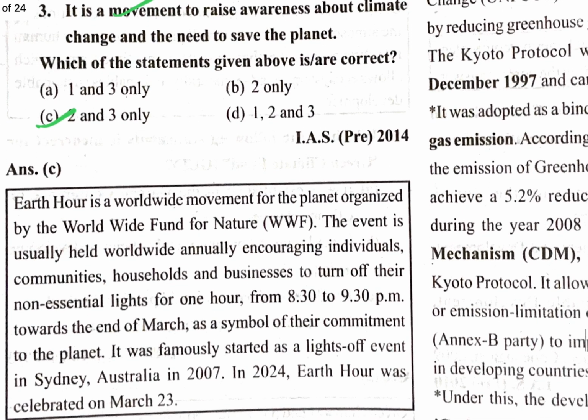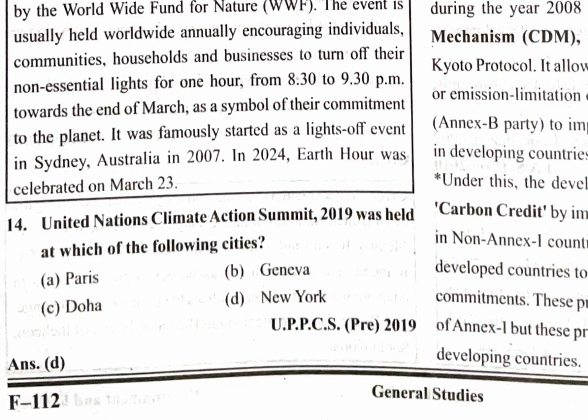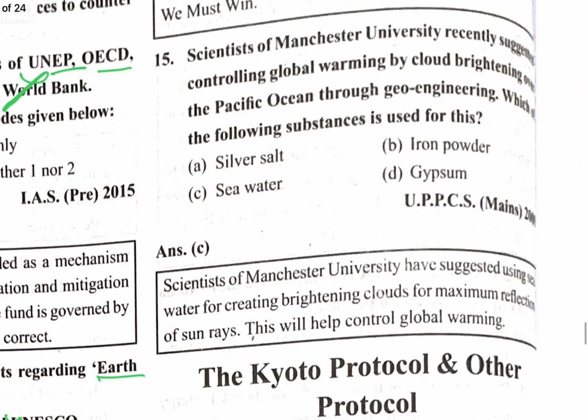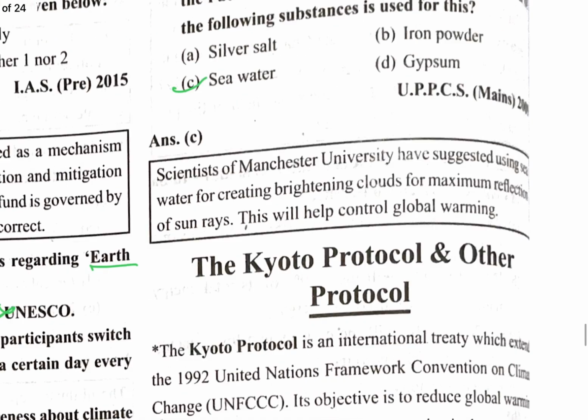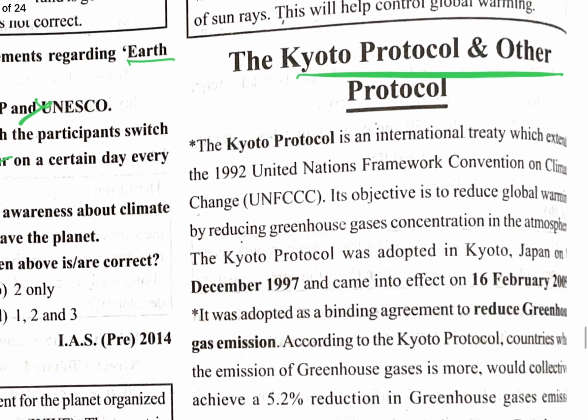See the correct option. United Nations Climate Action Summit 2019 was held in which of the following cities? You can leave it because this was a current affair of the time. Next question: scientists of Manchester University recently suggested controlling global warming by cloud brightening over the Pacific Ocean through geoengineering. Which of the following is used for this? That is sea water. We will talk about the Kyoto Protocol and other protocols.